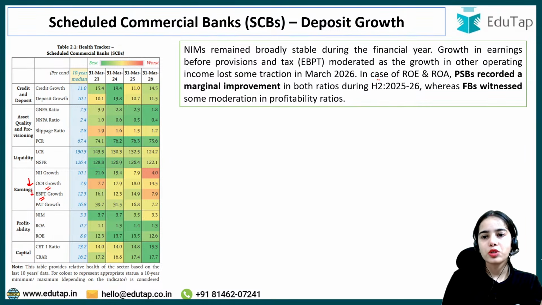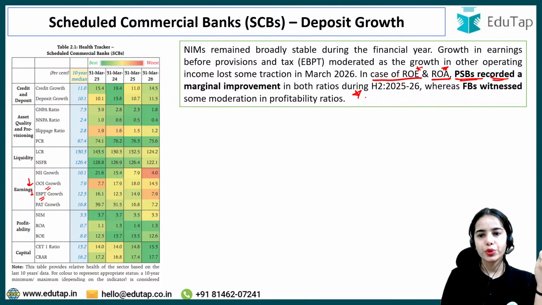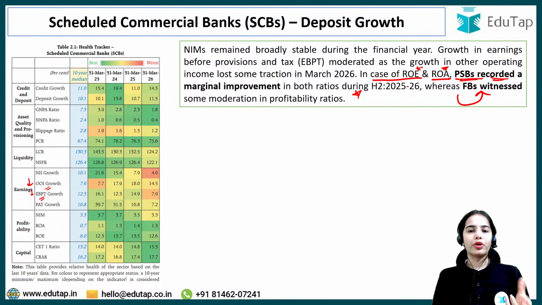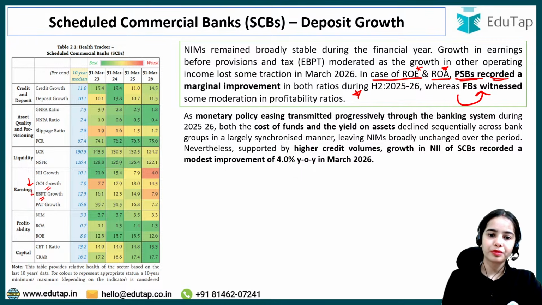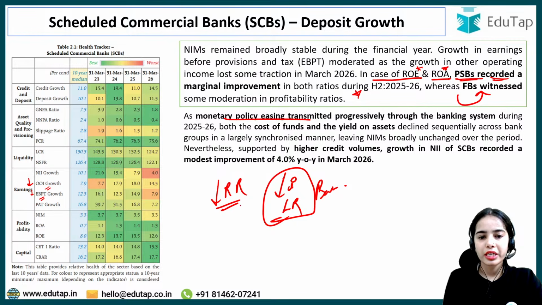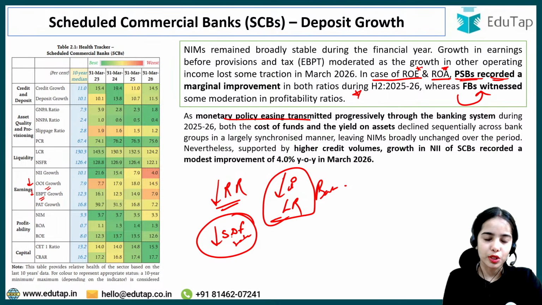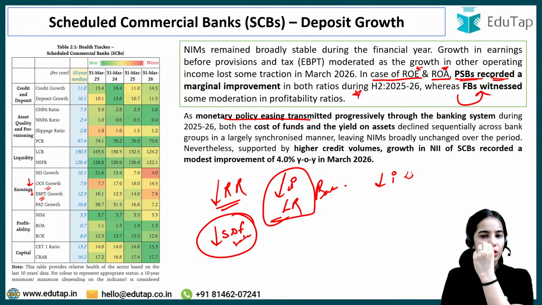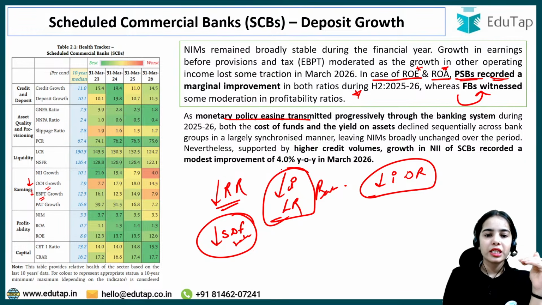Okay, in case of ROE and ROA, return on equity and return on asset, public sector banks recorded a marginal improvement in both ratios, whereas foreign banks witnessed some moderation, a decrease in profitability ratios. Monetary policy easing: the repo rate was reduced, so the lending rate also reduced for the banks. At the same time, with the reduction in repo rate, the standing deposit facility rate, that is the deposit rate of the RBI, was also reduced. So the banks also reduced their deposit rate. Banks are reducing their lending rate, and the banks are reducing their deposit rate.